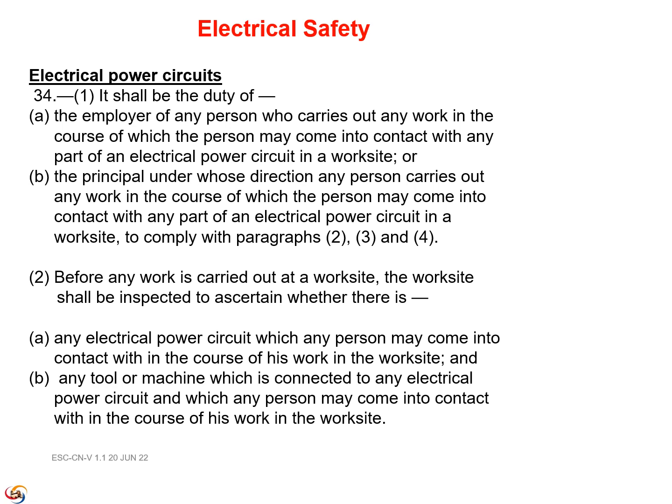Before any work is carried out at a worksite, the worksite shall be inspected to ascertain whether there is any electrical power circuit which any person may come into contact with in the course of his work in the worksite, and any tool or machine which is connected to any electrical power circuit and which any person may come into contact with in the course of his work in the worksite.